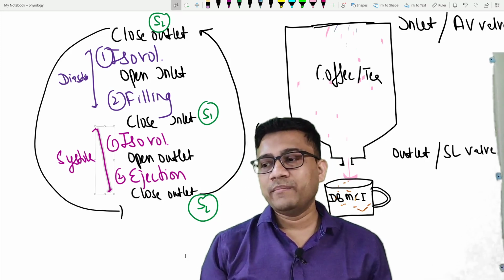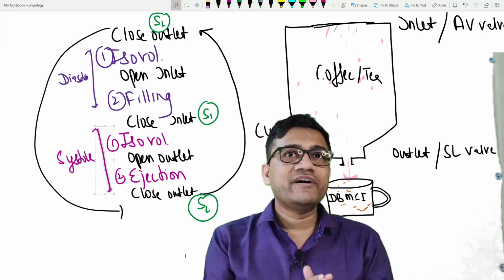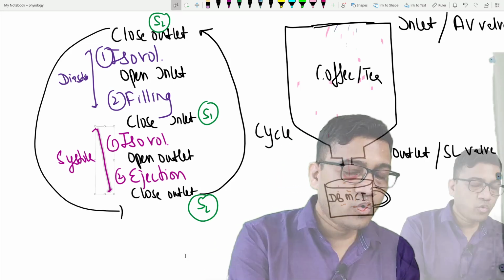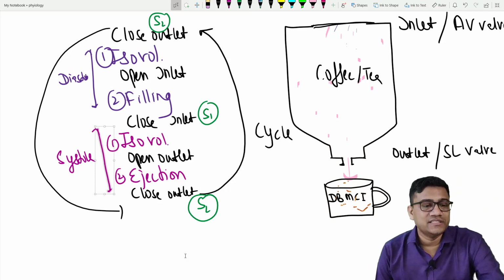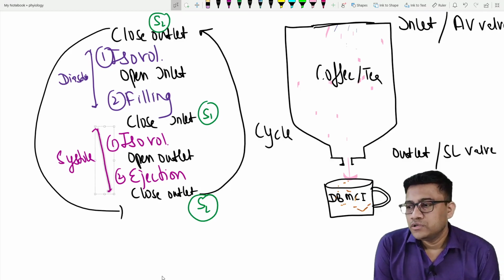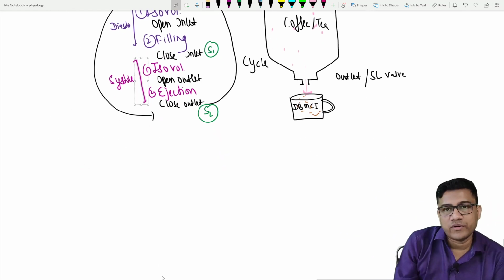Clear? So I hope I made it easy for you. All of you can understand the cardiac cycle. Otherwise medicine appears like a mystery. You cannot comprehend how this happened and when. So that is why we are trying to make it as easy as possible for you people. I hope it's clear. Done? Okay. So let's start with the remaining concept. So the cardiac cycle is over.